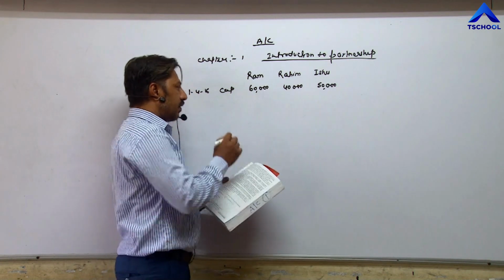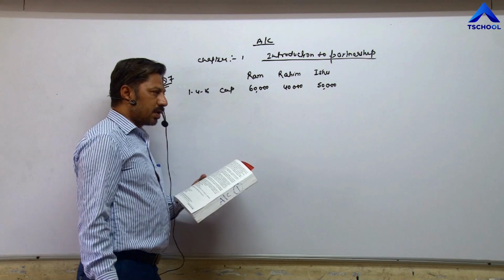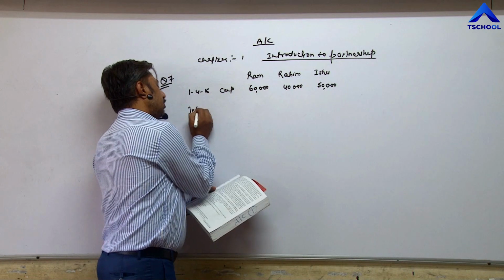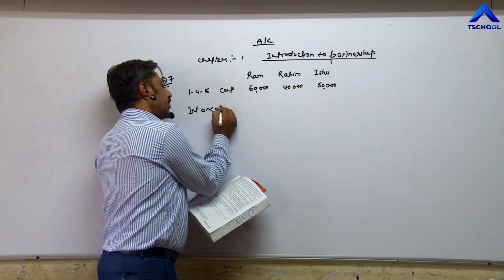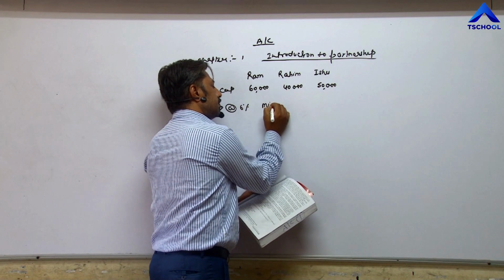So after distribution of profit, they realized that they have not taken into account interest on capital. Means interest on capital at the rate of 6% was missed out.